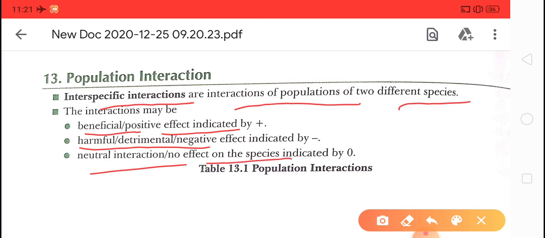The beneficial or positive effect is indicated by plus, the harmful or negative effect is indicated by minus, and a neutral interaction or no effect on the species is indicated by 0. Okay, so start.